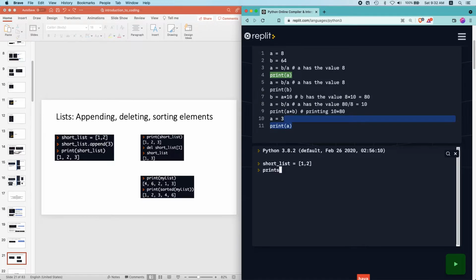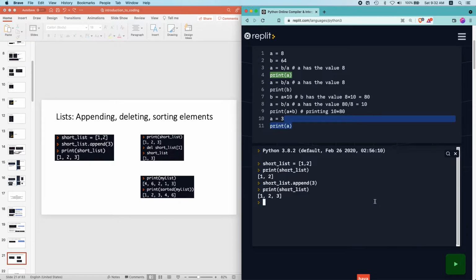So print short list, we just get 1, 2, and let's say I want to add a new element to the end of it. So I'll use the append command. I write short list dot, full stop, append, and I'll open round brackets, and inside these round brackets I'll put in the value 3. If I print short list again, now I get 1, 2, 3. So I hope that's clear enough.